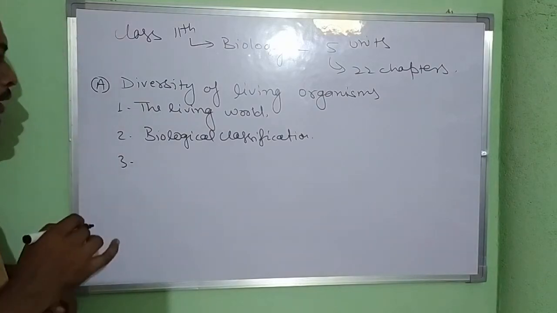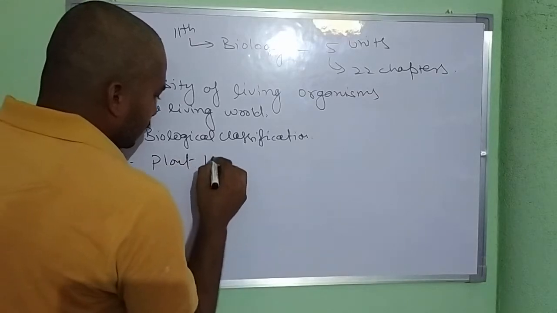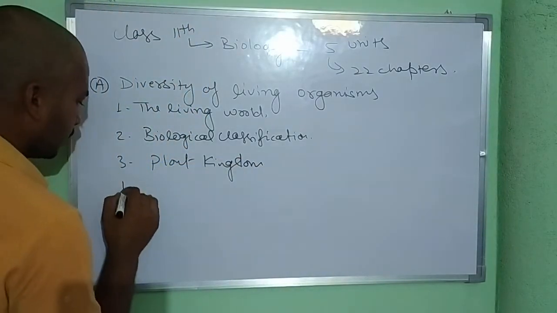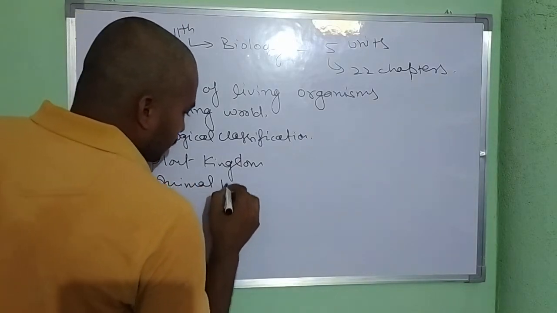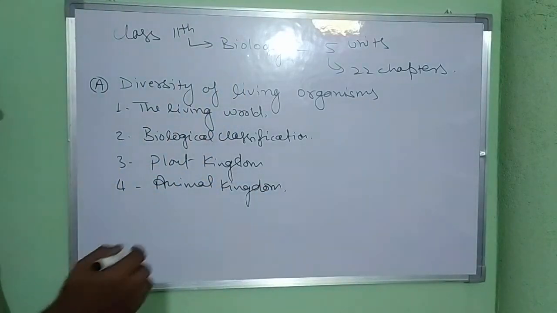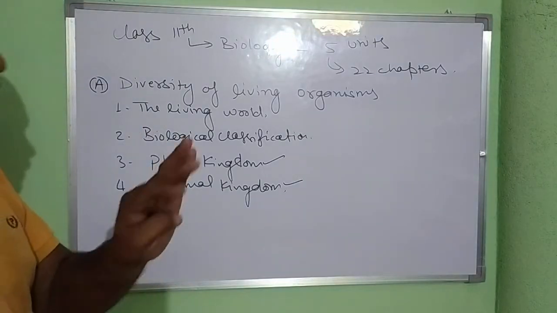Third chapter is plant kingdom, and fourth chapter is animal kingdom. So dear students, you are familiar with plant kingdom, animal kingdom and all these, Monera, Protista, fungi also.